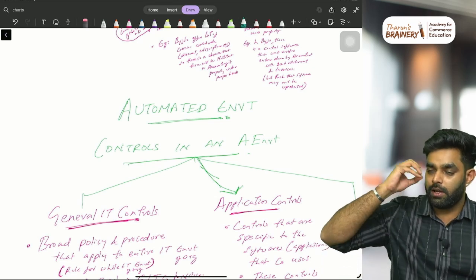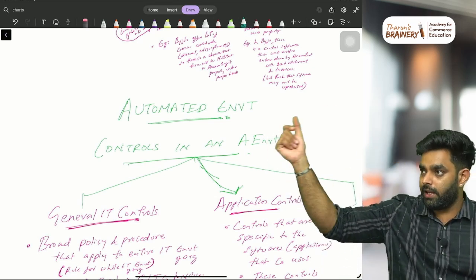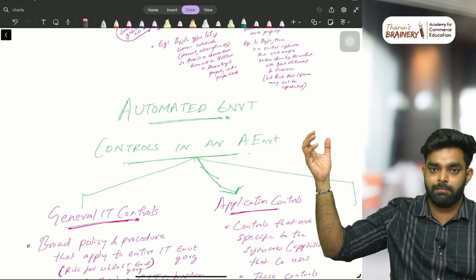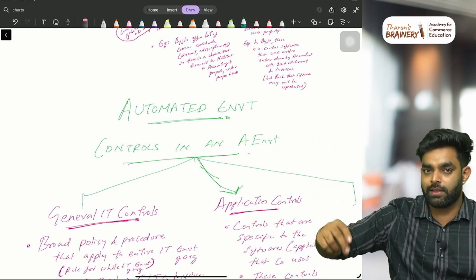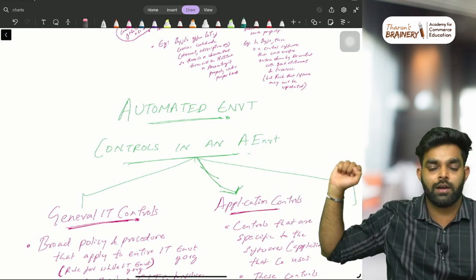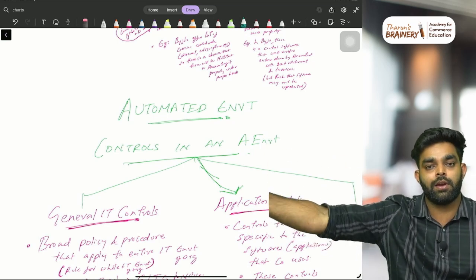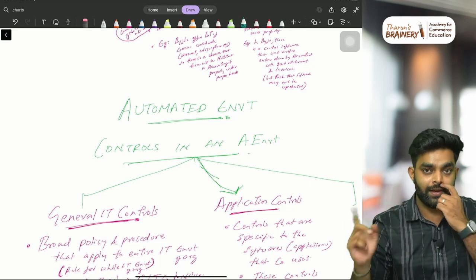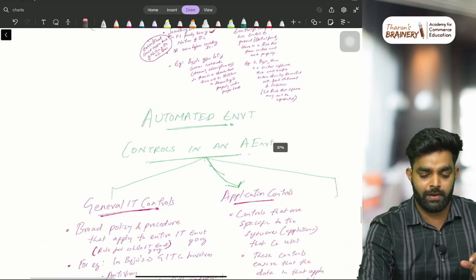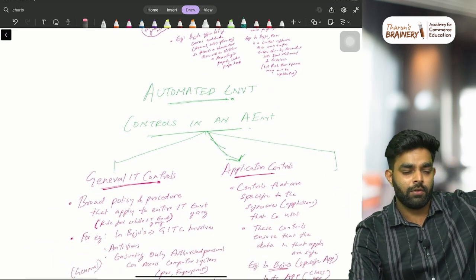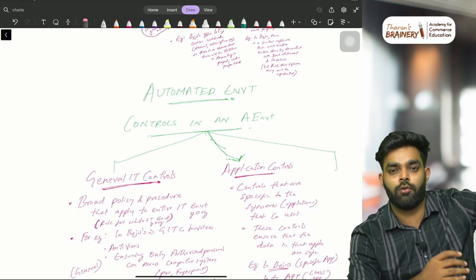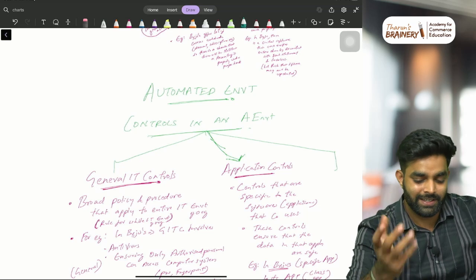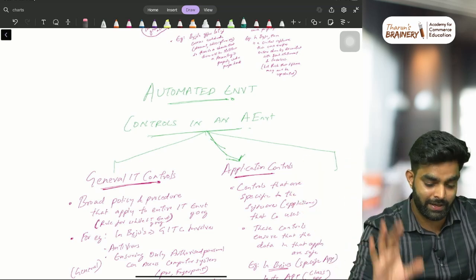the moment the order reaches there, a warehouse belt is running, and machines immediately pick the order, put everything in a packet, and bring it to the delivery area where the delivery person can pick it up and deliver it. The entire thing is automatic. That is what we call an automated environment. In auditing, you are going to audit companies where a lot of automation is there, so you need to learn about it. Just keep a base level understanding.